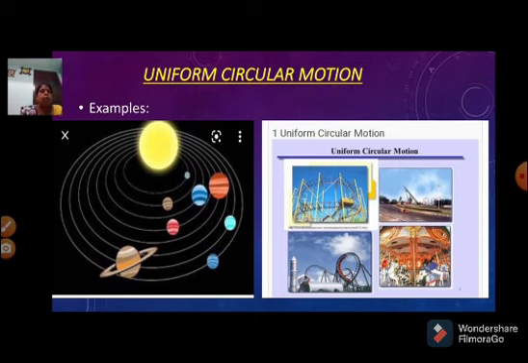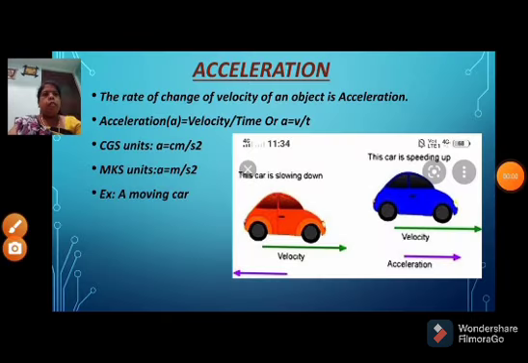In the second picture, if you go to an exhibition, we can observe the giant wheel, Columbus. These are moving in circles, that means circular motion. It will be a uniform circular motion. Dear student, next,